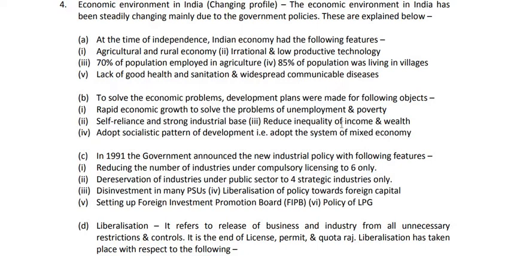Then, reduce inequality of income and wealth. At that time, there was a big gap between rich and poor. That means there was an inequality of income and wealth. Some people were earning too much income, some were earning too little. Some people were very rich, that means wealthy, and some others were very poor. So there was an inequality. That means income and wealth were not equally distributed. To reduce that inequality was the objective of the government at that time.